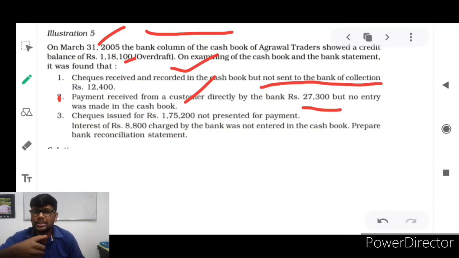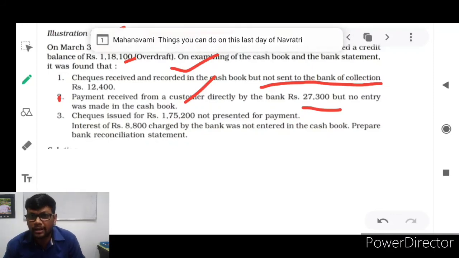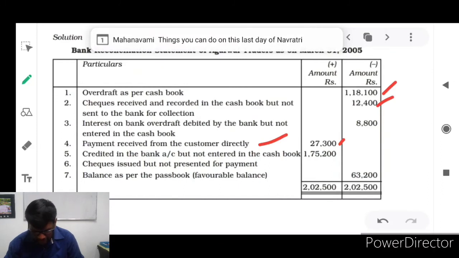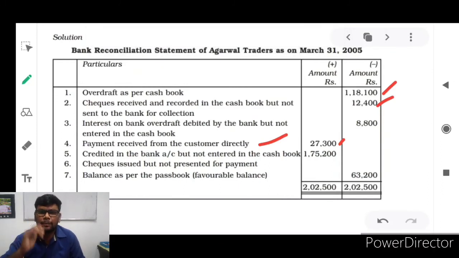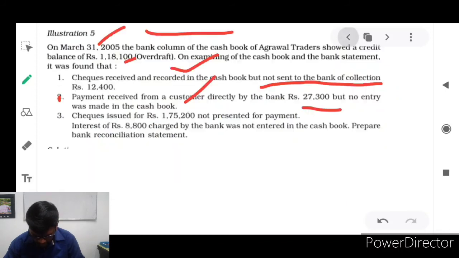But who received the check from you? Your creditor. He fails to submit that check to the banker. So in that situation, if he fails to submit the check to the banker, that is a plus figure to you, amount rupees 1,75,200. So you are enjoying. Anyway, you can write it on your plus side, because he fails to submit. If he had submitted, that would be deducted from your bank available amount.